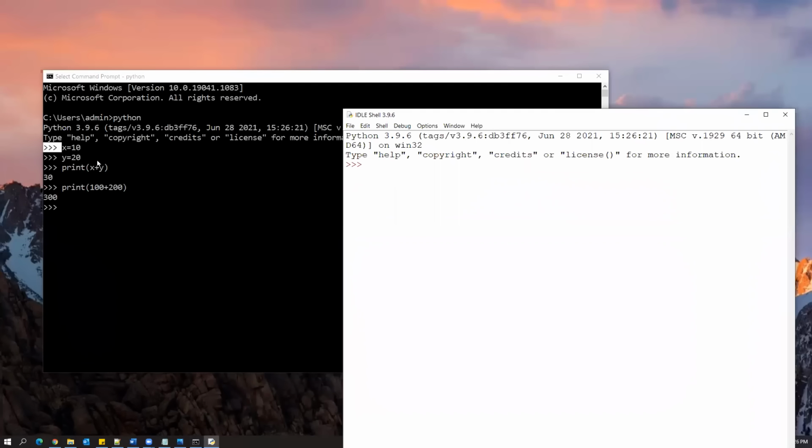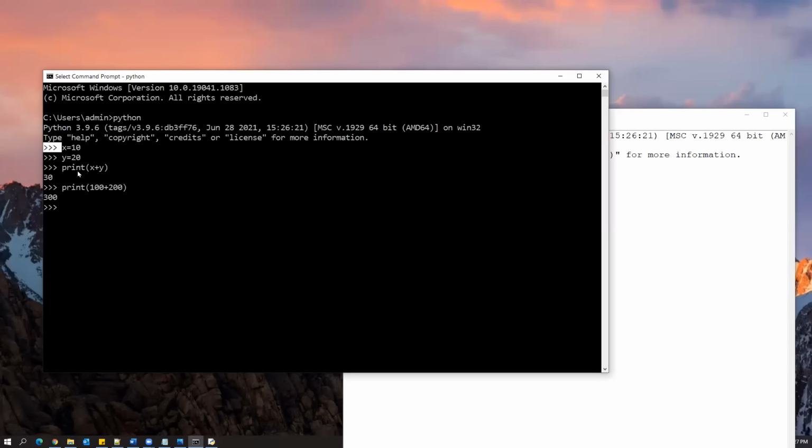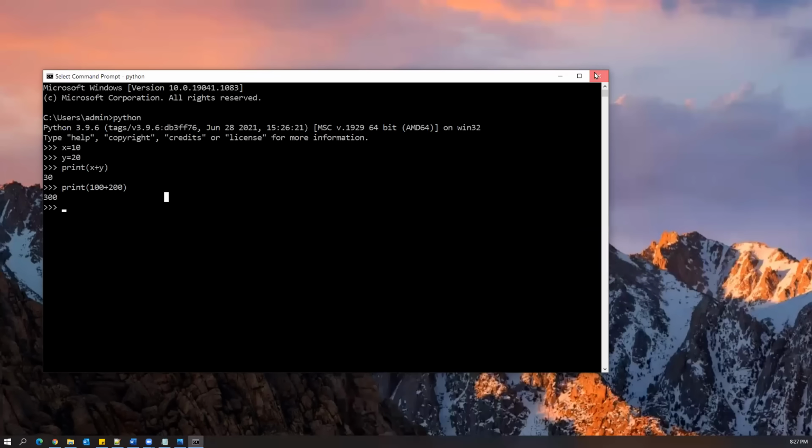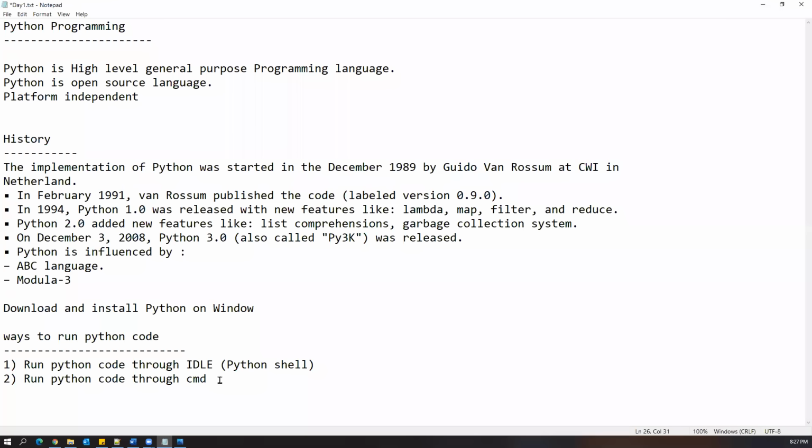Okay, suppose tomorrow I want to refer to the program, and it is just dynamically taking the data and dynamically giving the output, but I want to save my program as a separate file and run it tomorrow. That is not possible in these editors. So for that, we have to go with some other way. We can also write a program in some file and execute that file as a Python program.